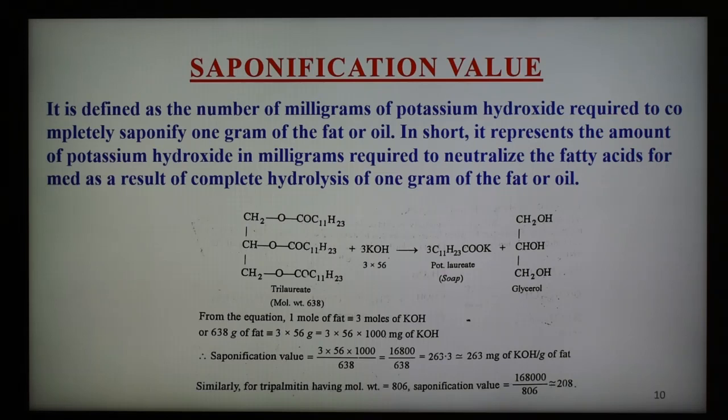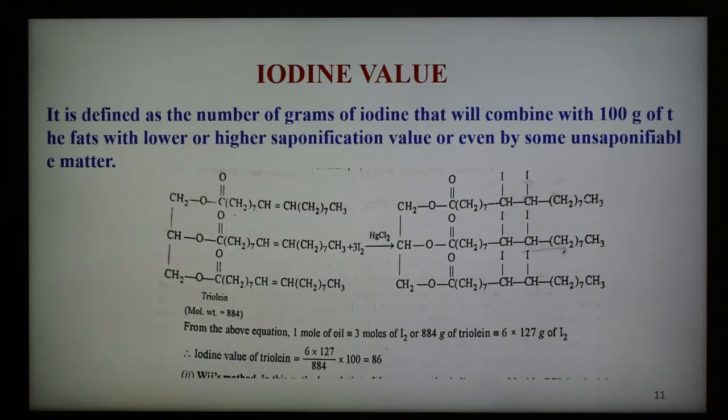on this value. And the third important one is the iodine value, and this iodine value can be defined as the number of grams of iodine that will combine with 100 grams of the fat or oil. So simply it is defined as the number of grams of iodine that will combine with 100 grams of the fat or oil. Iodine value may be determined by any one of the following two methods.